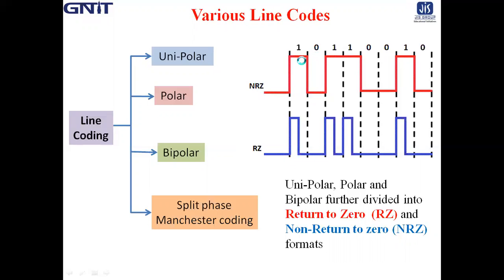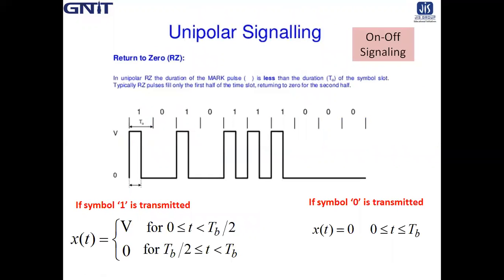I am giving the example for a pulse, say 1, for a bit 1. And in case of 0, it is 0. So let's go for the first format, unipolar. Unipolar means single polarity. It has a single polarity.